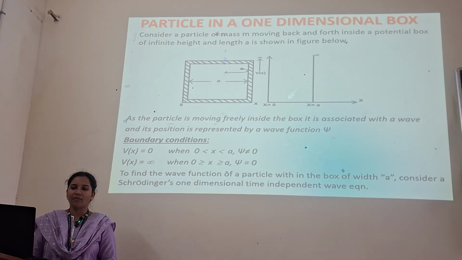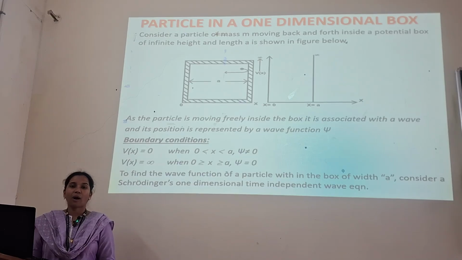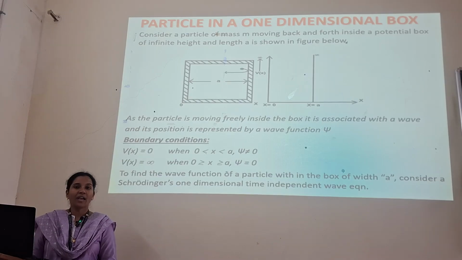Here we have the boundary conditions. Whenever you are talking about the particle in a one-dimensional box, these boundary conditions play a key role. We have V of x is equal to 0 when 0 is less than x less than a, where psi is not equal to 0. And V of x is equal to infinity when x is less than or equal to 0 or greater than or equal to a, where psi is equal to 0.